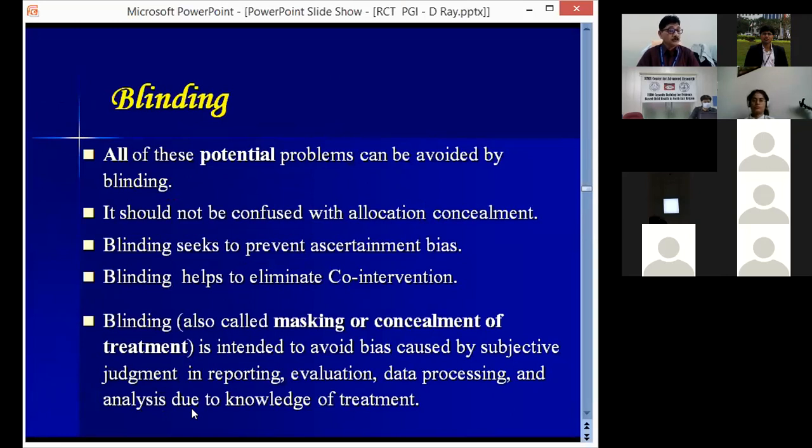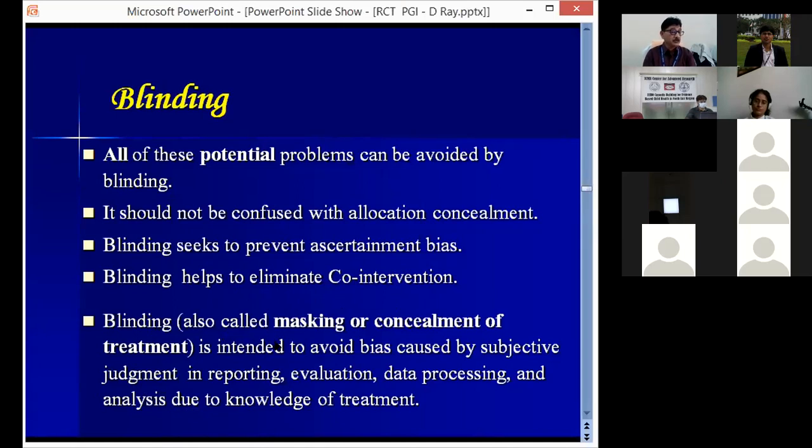It should not be confused with allocation concealment, as I already told. Blinding seeks to prevent ascertainment bias. Blinding helps to eliminate co-intervention. If the subject knows that he is taking placebo only, he may think this placebo will not be all right. So the participant may take some other drug also, or even the investigator may give some other drugs. So there may be a chance of co-interventions.